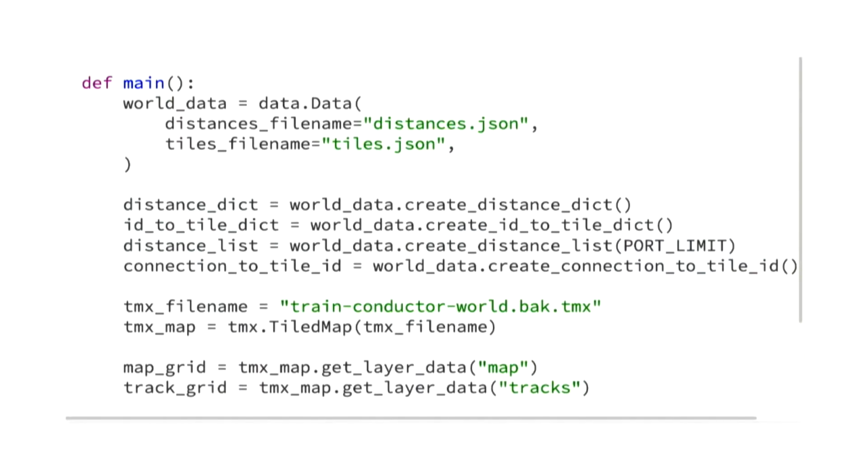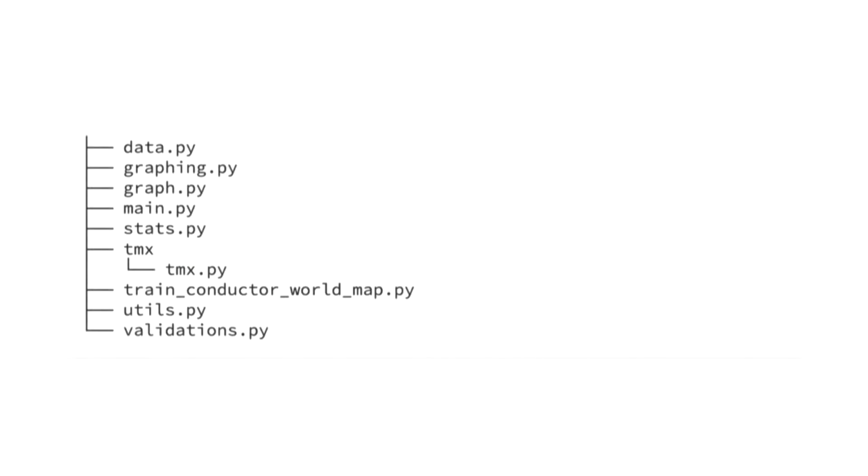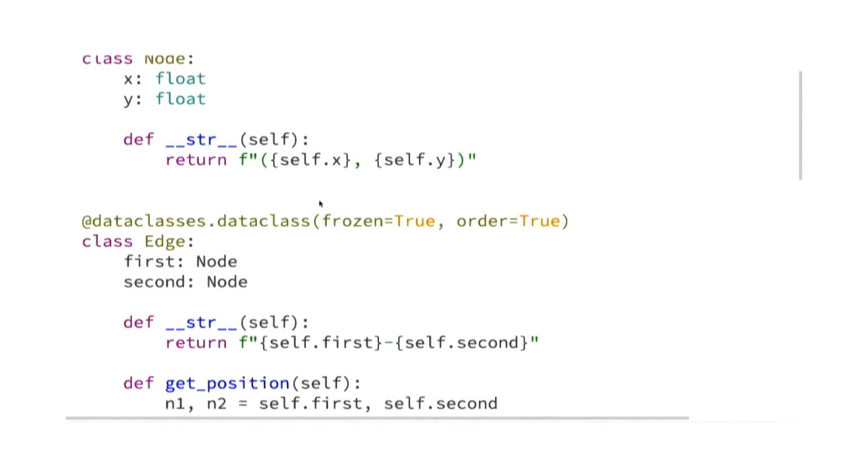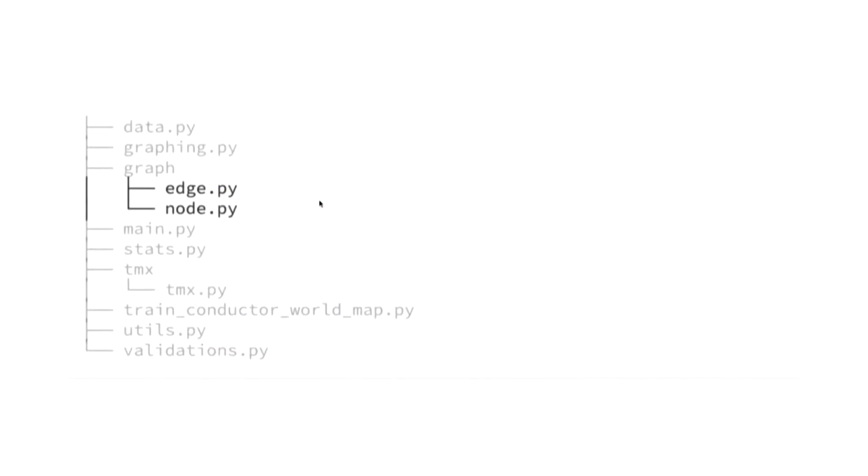Anyways, where were we? Yeah, this main function was just too long. And if we look at the files, what are these? What is graphing and graph? What is the difference? If we take a look, graph is actually storing two data classes, one being quite long. Again, you can't see it here, but it has quite a bit of logic. Instead, we could split them out to be their own single files. This might be of concern given the extra imports and files to jump around, but that's a trade-off to consider depending on how long your class is.